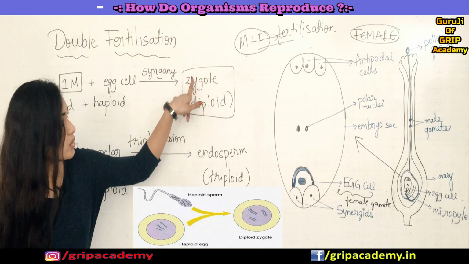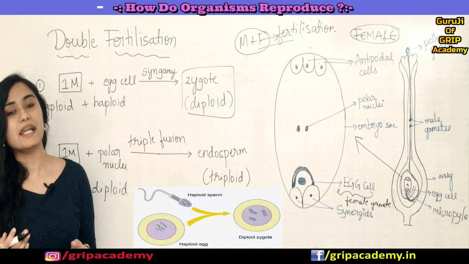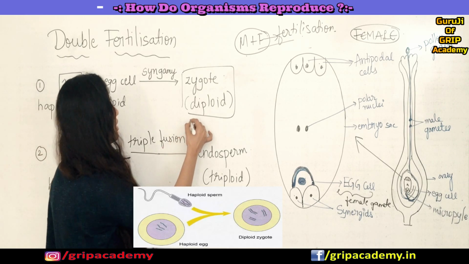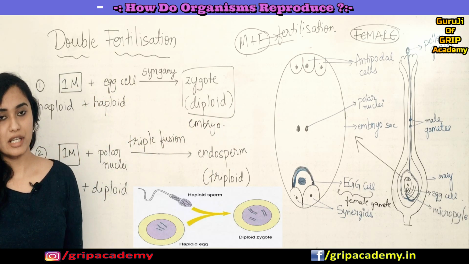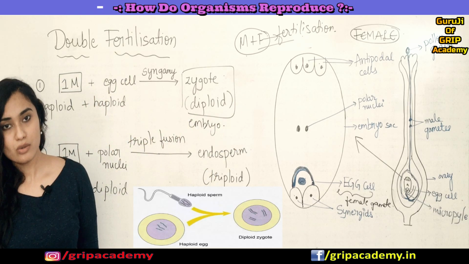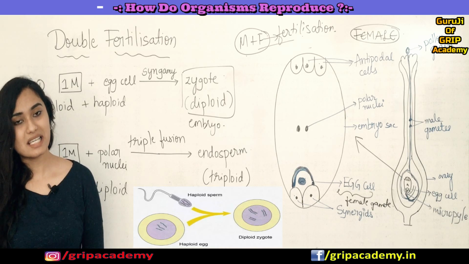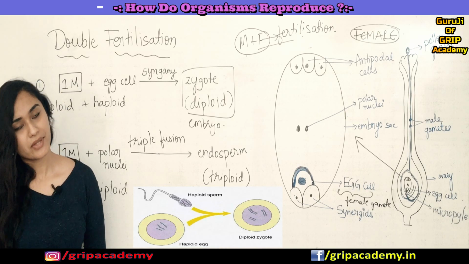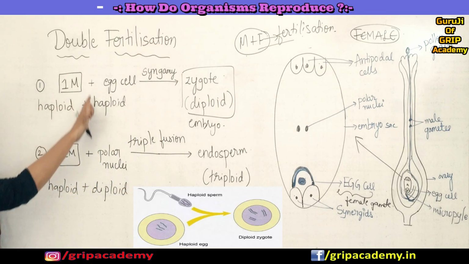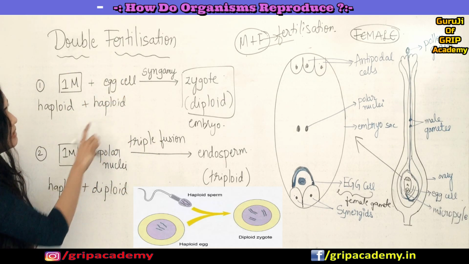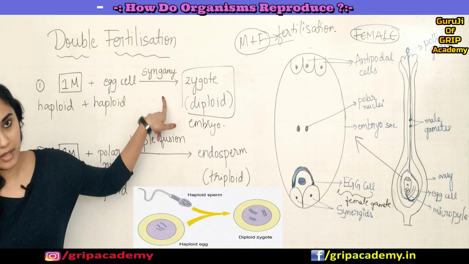This zygote will go through mitotic division to form an embryo. And this embryo will only grow into a new plant when you sow a seed in the soil. This process of fusion of the male gamete with the egg cell is called syngamy.